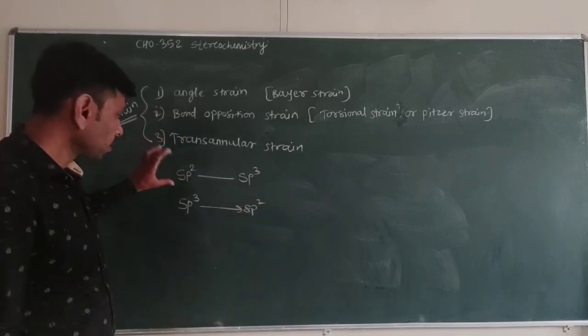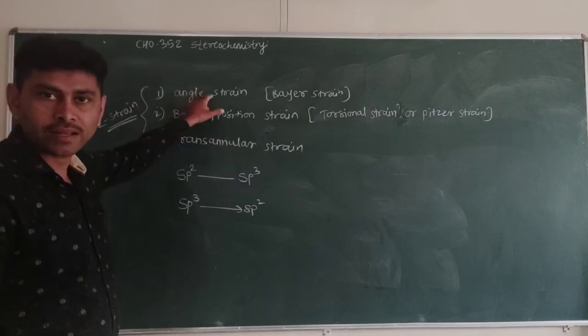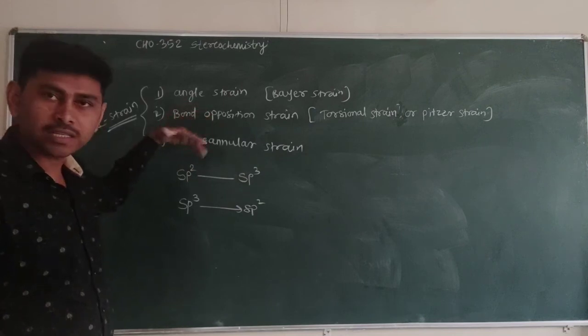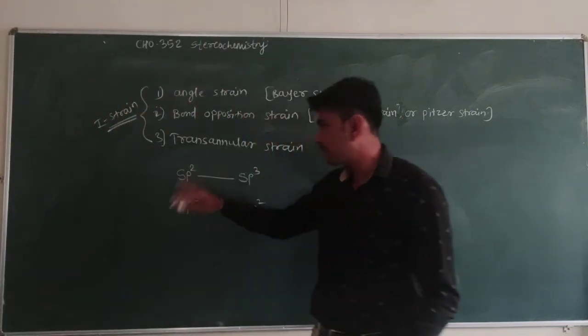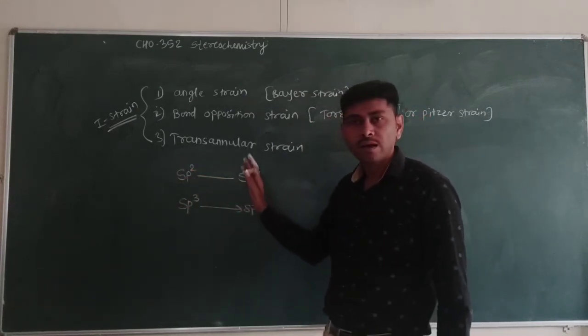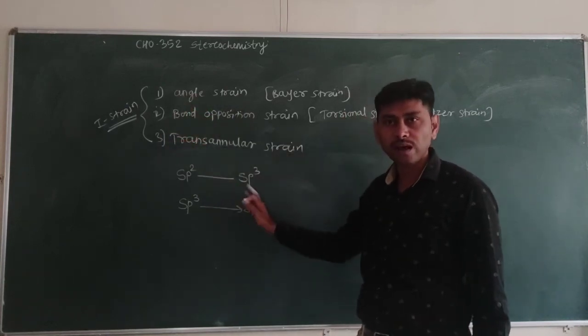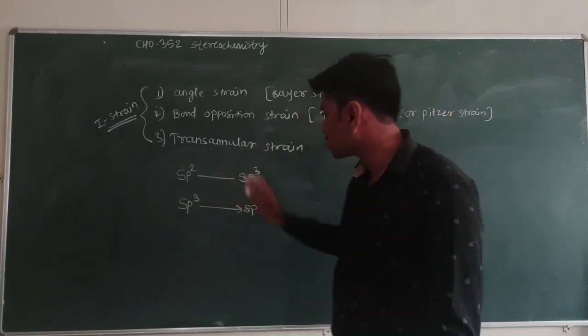When the hybridization changes, there will be a change in these strains: angle strain, bond opposition strain, transannular strain. The change may be positive or may be negative due to the change in hybridization, and this is known as I-strain. The change in these strains is known as I-strain, the concept of I-strain.